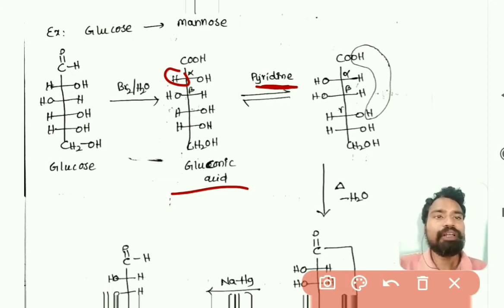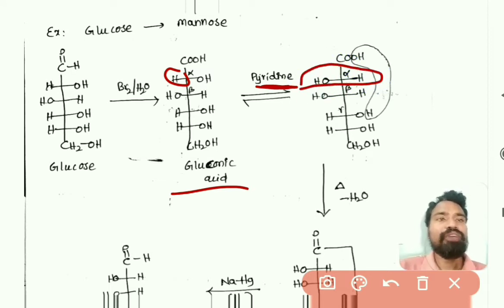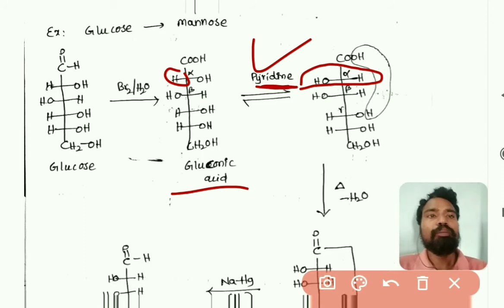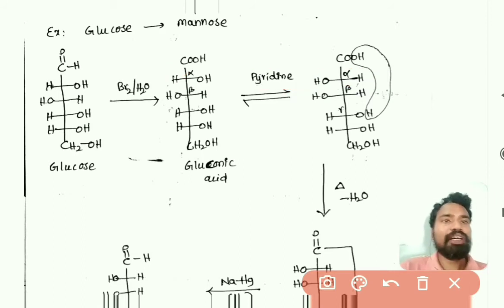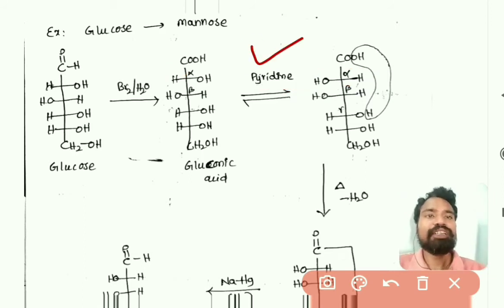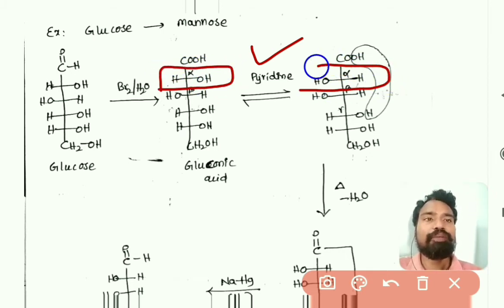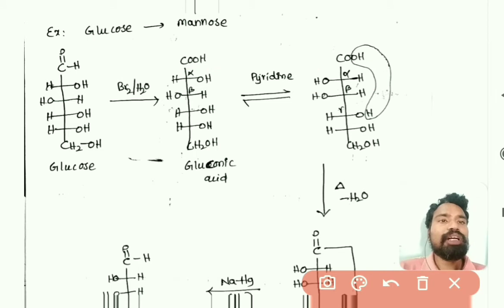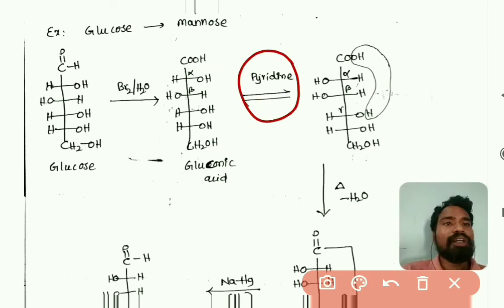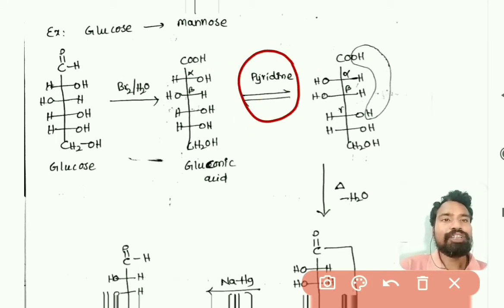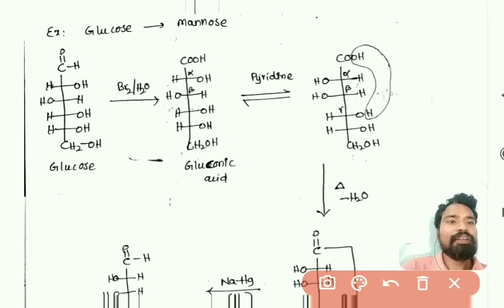Then the configuration at the alpha carbon, that is the second carbon, is reversed because of the pyridine proton acceptor and donor action, so that we will get the OH group at the left side.